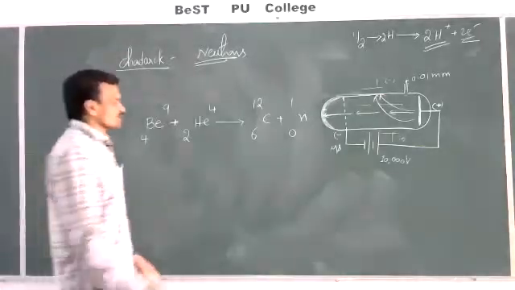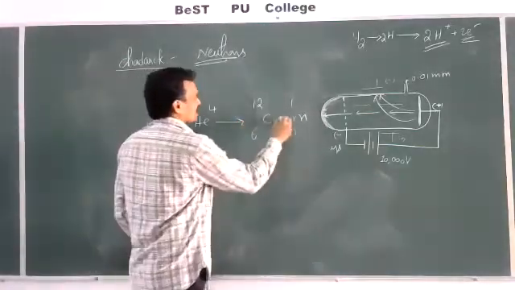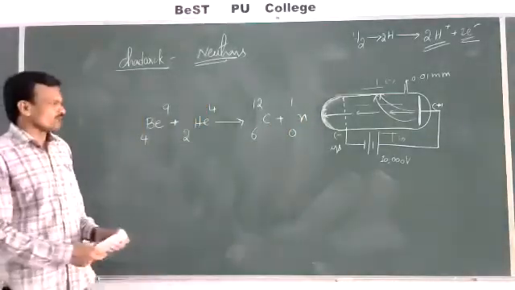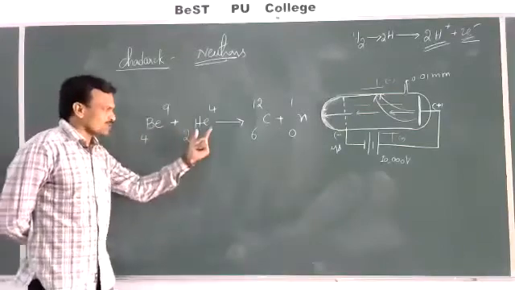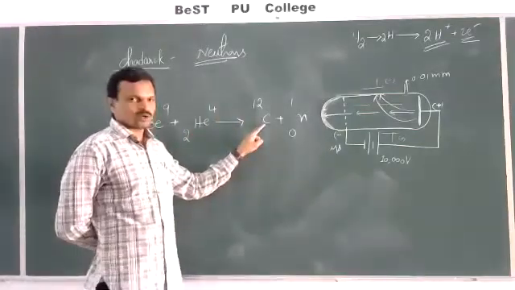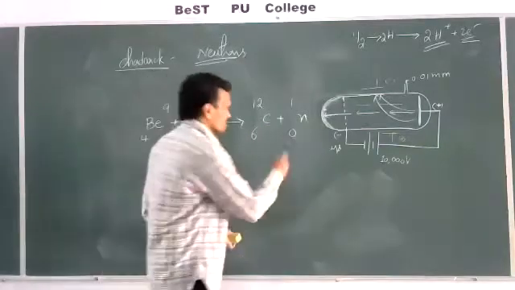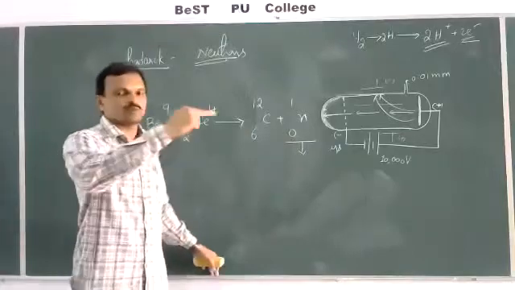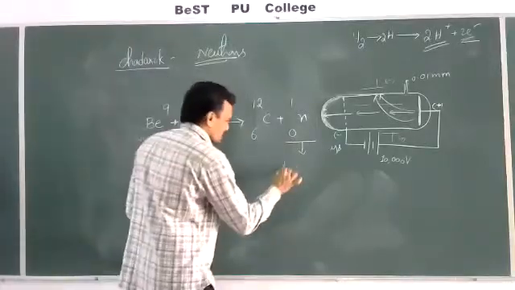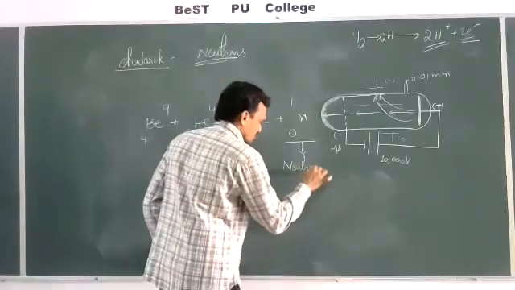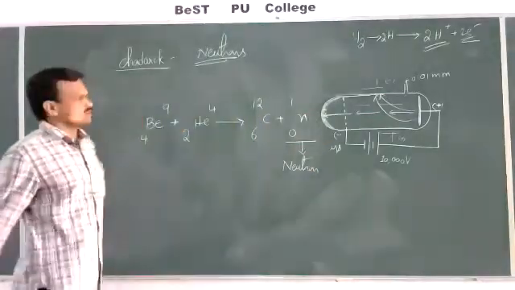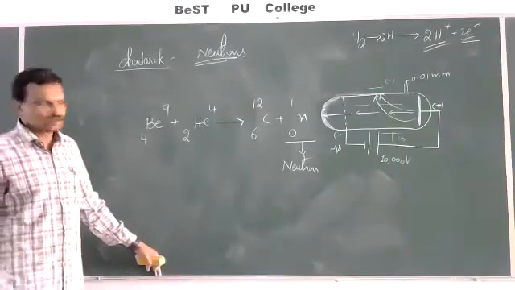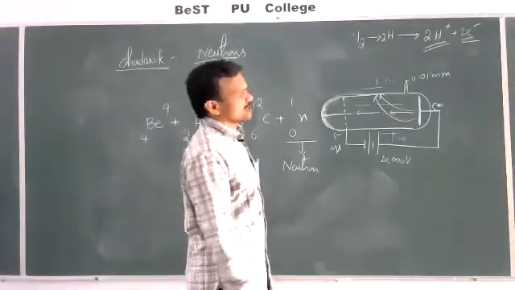A neutral particle was emitted whose mass is slightly more than the mass of the proton. So when beryllium nuclide is bombarded with an alpha particle, along with the carbon nuclide, a neutral particle was emitted with mass nearly equal to proton, slightly more than proton, and this particle is named a neutron. Like this, James Chadwick discovered neutrons. So this is regarding the discovery of neutrons.